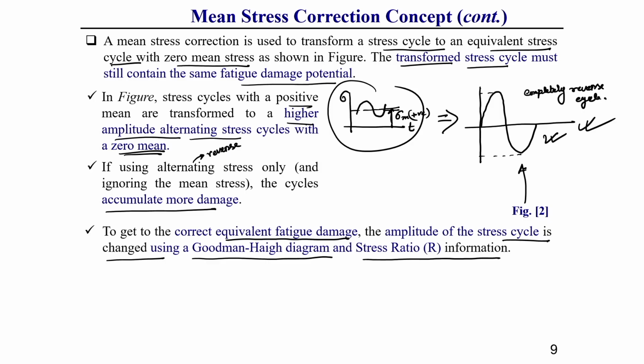For that reason, to get the correct equivalent fatigue damage, we add the Goodman equation and stress ratio. What I am telling, understand? By this we can get correct equivalent fatigue damage with the conversion of this fluctuating loading to a completely reverse loading. How, that I am going to discuss in the subsequent slide.